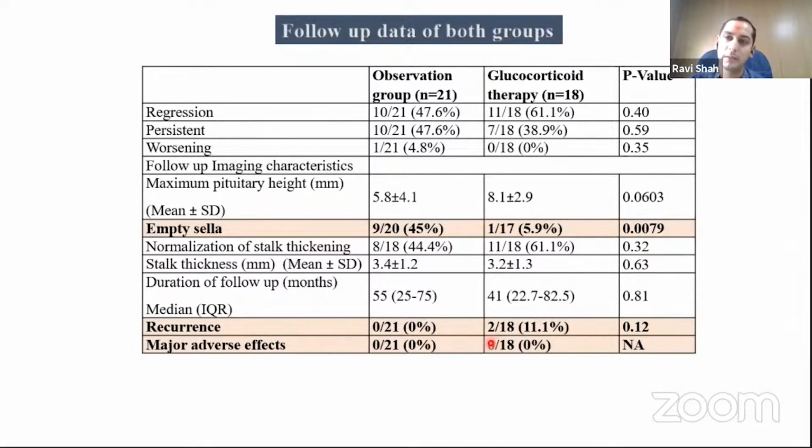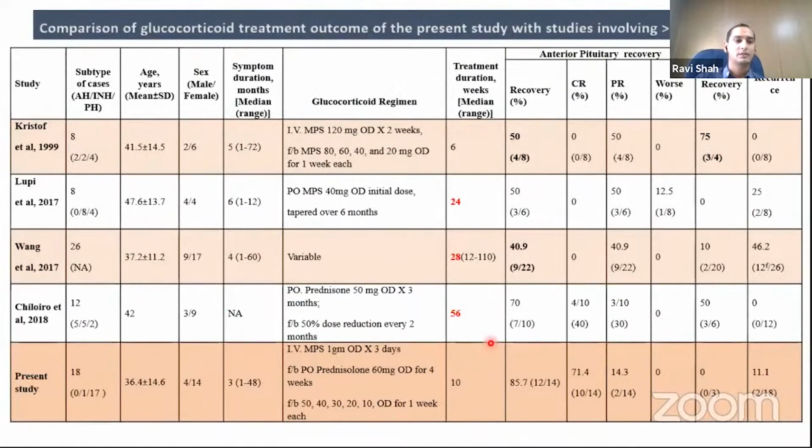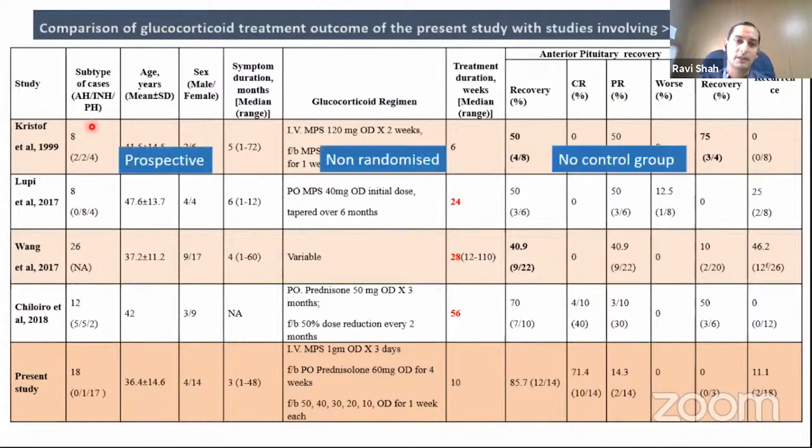That's 10 weeks. These are the published studies where steroids were used in the management of primary hypophysitis. The first one is by Christoph in 1999. It was a prospective, non-randomized study that used pulse steroid therapy, but the dose was 120 milligrams.